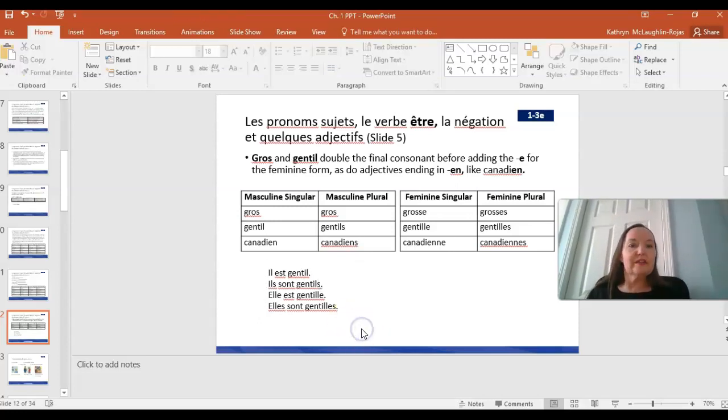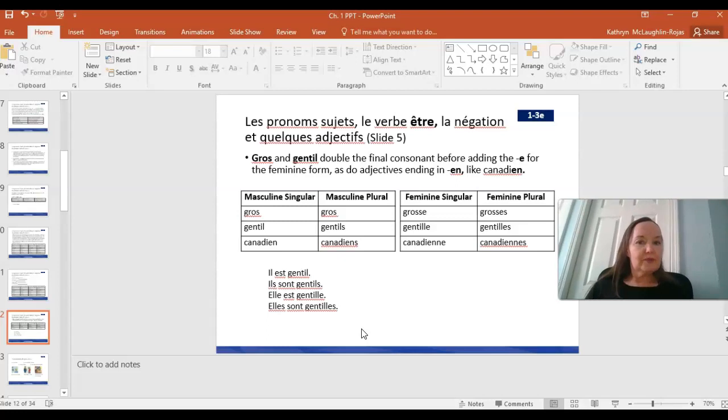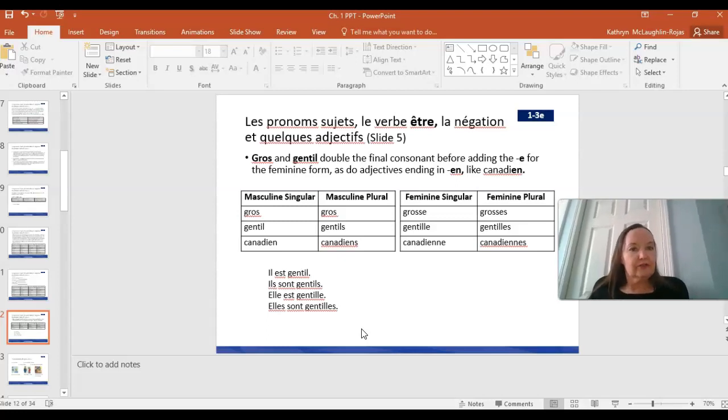Okay, so you can see that adjectives have a lot of different forms in French depending on whether they're singular, plural, masculine, feminine, or a mixture of those things. Okay, so I hope this helps you kind of understand these 4 interrelated topics. It seems like a lot of different topics to learn, but once you put it all together, what you're basically getting is some short sentences.